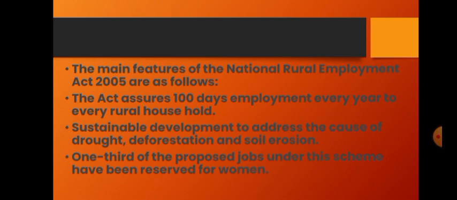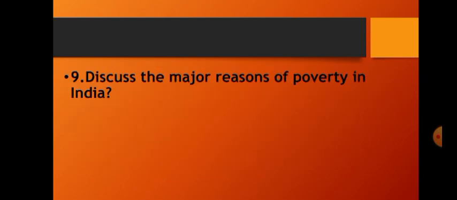The Act assures 100 days employment every year to every rural household. Sustainable development to address the cause of drought, deforestation and soil erosion. 1/3 of the proposed jobs under this scheme have been reserved for women.